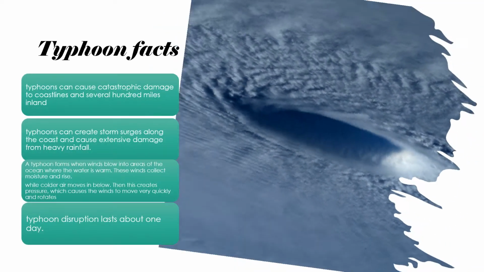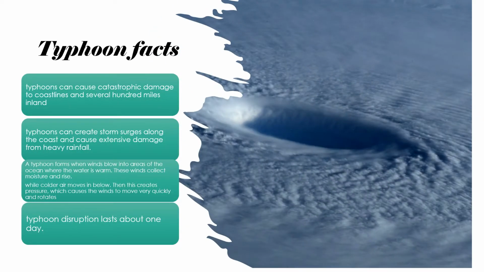The first fact I have is that typhoons can cause catastrophic damage to coastlines and several hundred miles inland. Typhoons can create strong wind surge along the coast, causing extreme damage and heavy rainfall. A typhoon forms when wind blows into an area of the ocean where water is warm and the wind collects the moisture and rises, while the colder air moves below and creates pressure, which causes the wind to move very quickly and rotate. Typhoons last about 1 day.